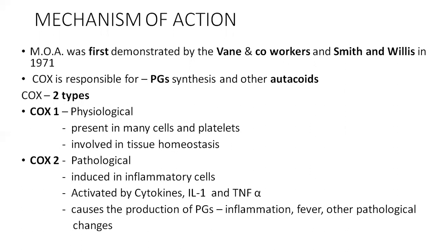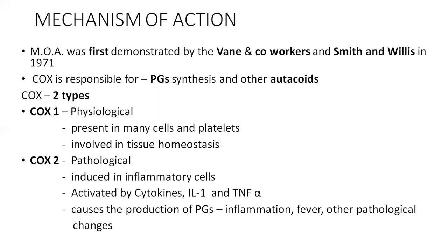This cyclooxygenase enzyme is of two types: cyclooxygenase enzyme 1 and cyclooxygenase enzyme 2. Cyclooxygenase 1 is physiological and present in many cells and platelets, and it is involved in tissue homeostasis. Whereas COX-2 is pathological; it is induced in inflammatory cells and activated by cytokines, interleukin-1 and tumor necrosis factor alpha.